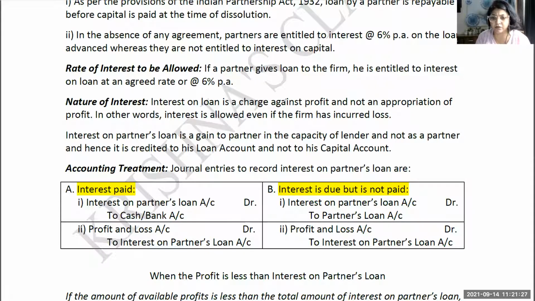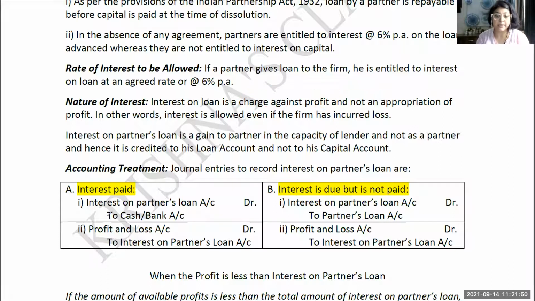See, again this particular wording is used, so highlight it wherever it is written. Mark it very, very important, because a charge against profit means it is going to the profit and loss account. It will never go to the profit and loss appropriation account. This is an important point which you have to remember when you are doing numerical questions and theoretical questions as well.